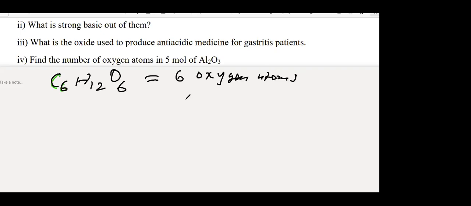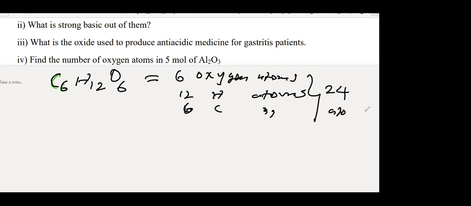One glucose has 12 hydrogen atoms and 6 carbon atoms. Then total atoms will be what? 24 atoms total. So this also you should better copy down.